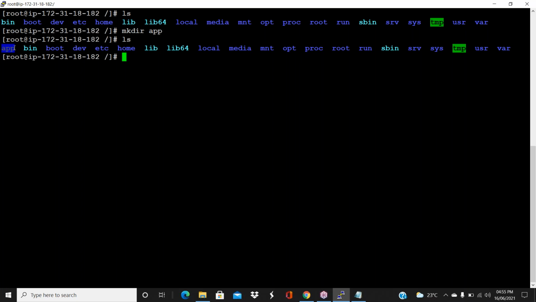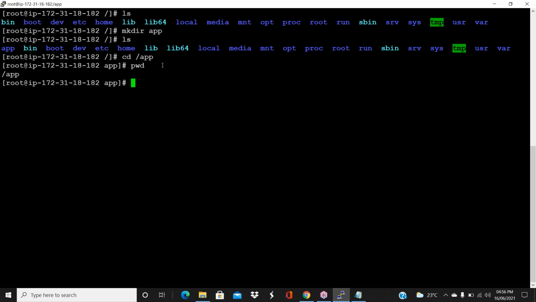Now you can say cd. Guys, I want to open the app folder now. What should I do, guys? cd app or cd /app? Which one is correct? cd app is also correct, cd /app is also correct, because that is the full path for the app folder. cd app is also correct because you are in the slash folder, right? So it's based on the current folder. Now do pwd. It will show you where you are. See, guys, I'm in the /app folder.